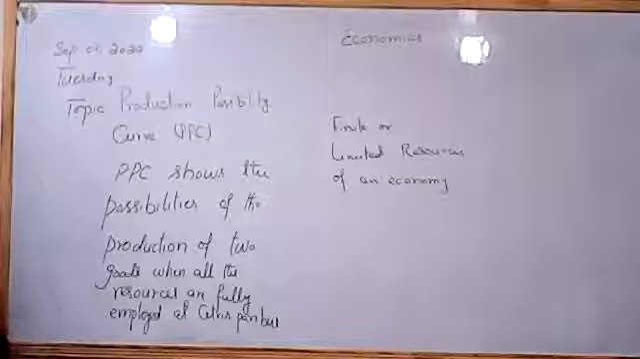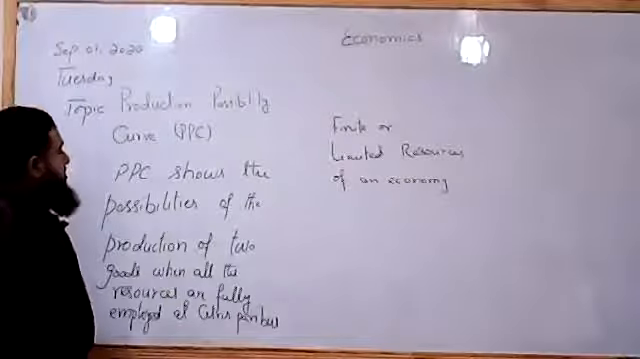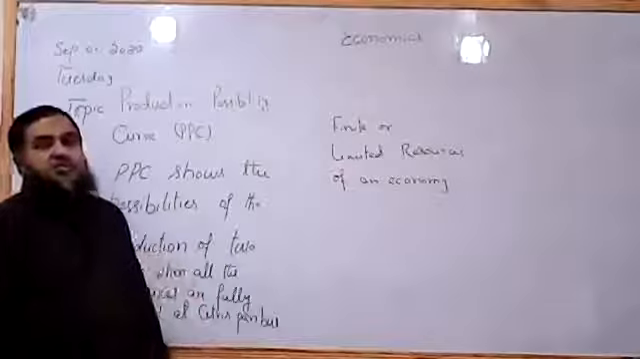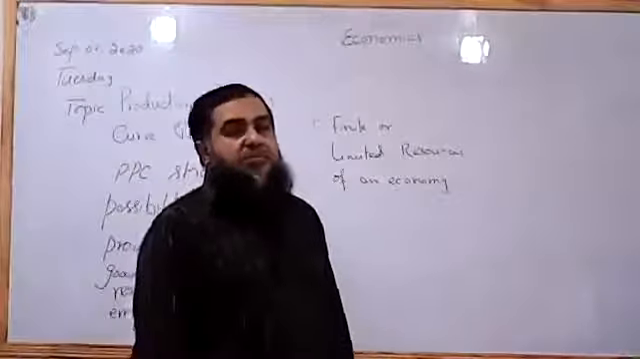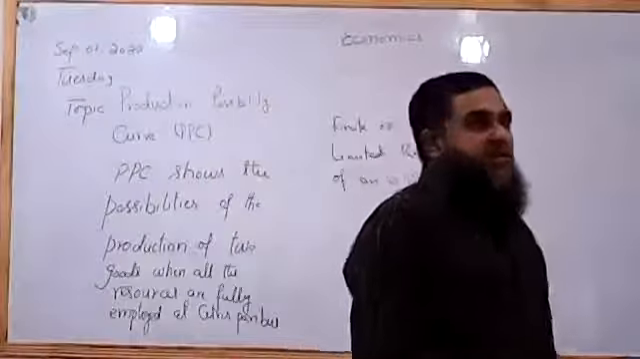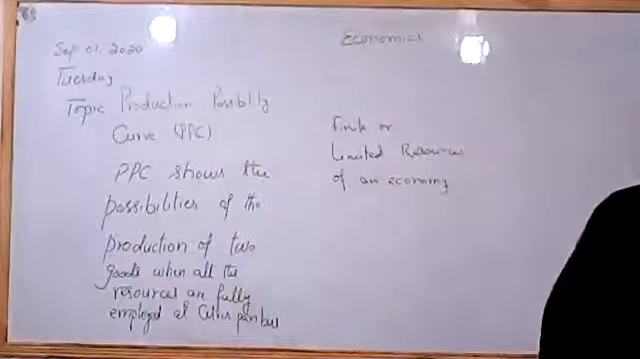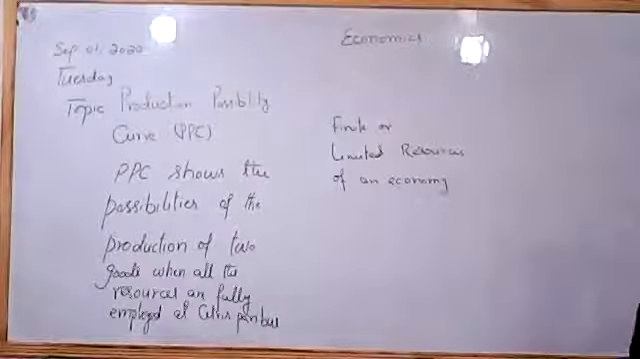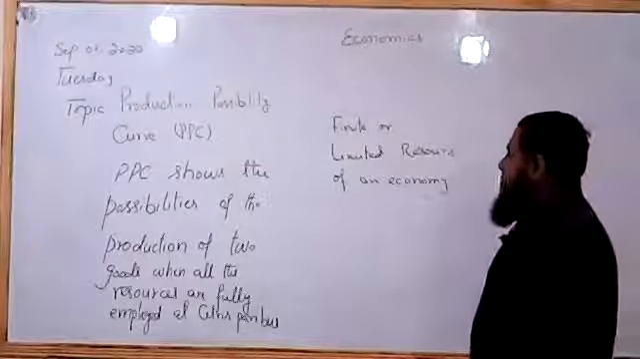Today it is Tuesday, September 1st, 2020, and we are going to start our topic about the production possibility curve. It shows the possibilities of production of two goods when all the resources are fully employed at a given state of technology and ceteris paribus. Ceteris paribus means that all other factors are kept constant.